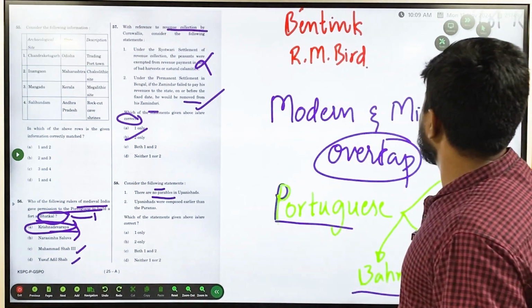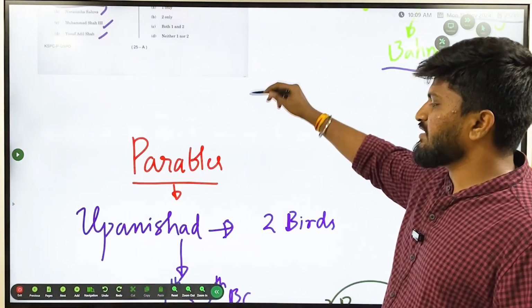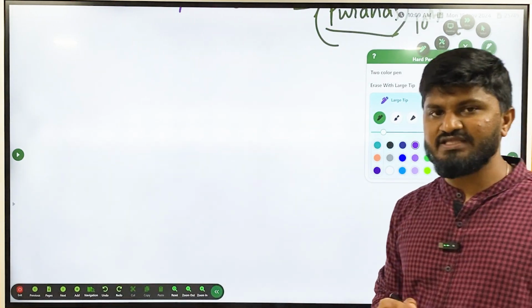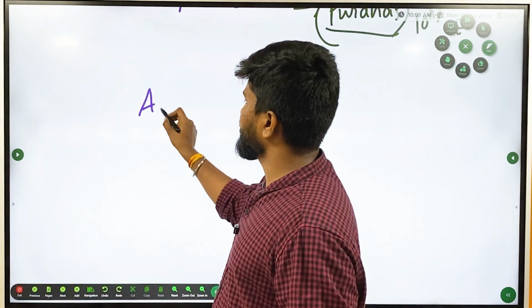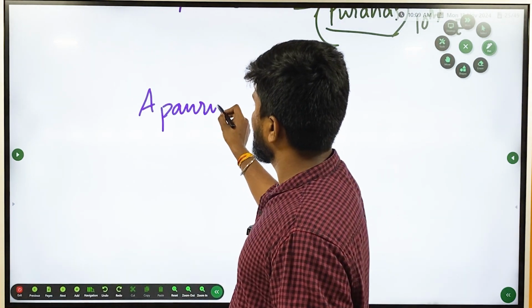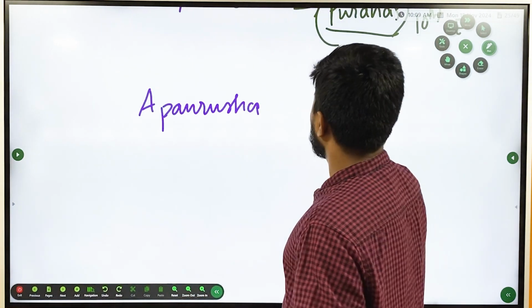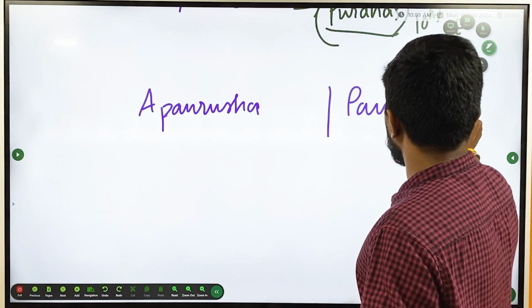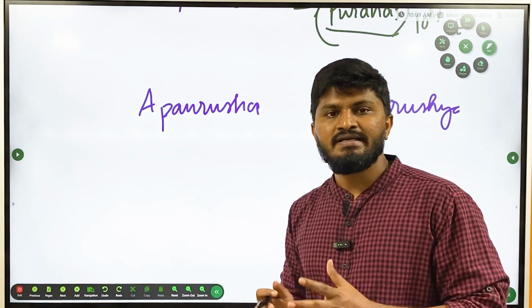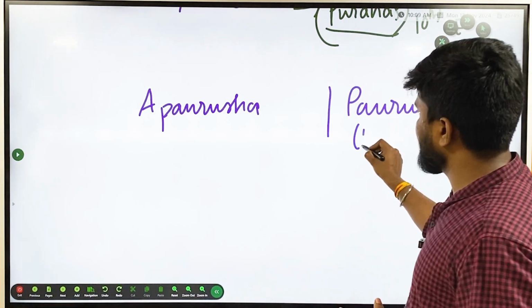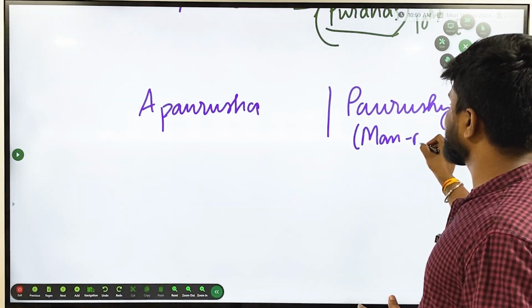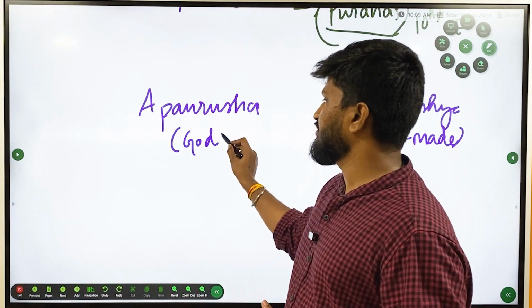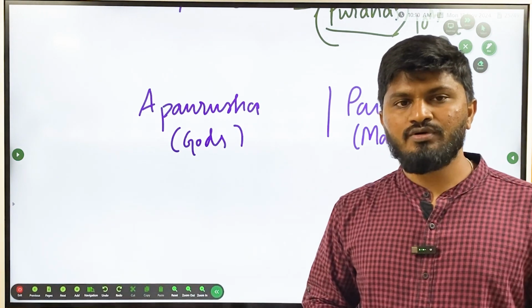In ancient India, during the Vedic period, what did Vedic literature comprise? There are two types of Vedic literature. One is Apaurusha, another is Paurusha. Paurusha means man-made; the literature is made by man. Apaurusha means it is made by gods. That was the belief. In Apaurusha, there are four literatures.